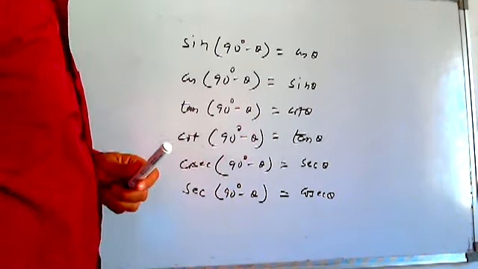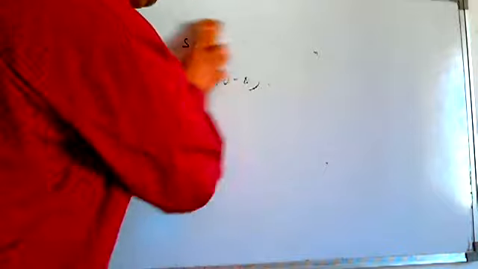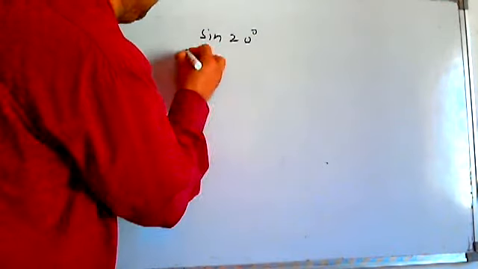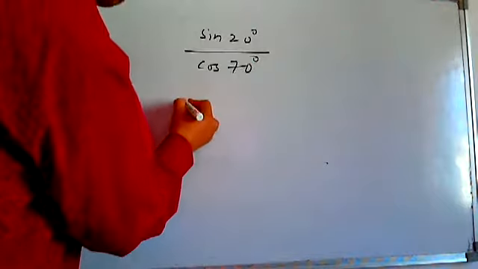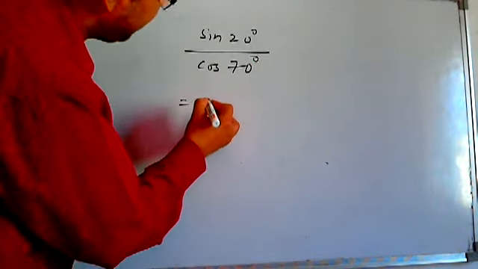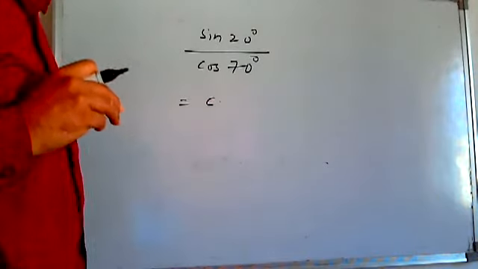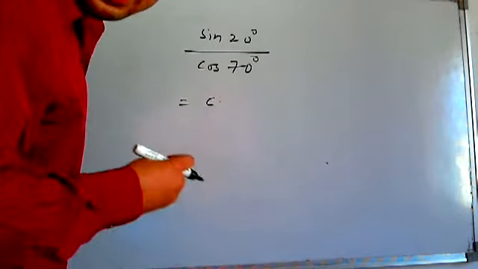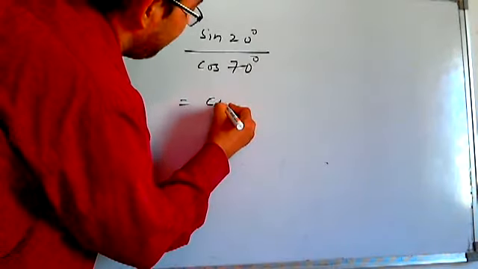What I recommend in 90 minus theta problems, suppose I am taking one problem directly: sin 20 degree by cos 70 degree. See here, if I convert sin 20 degree, what I have to write is sin theta is cos (90 minus theta). This is theta. Be careful how I am doing it.